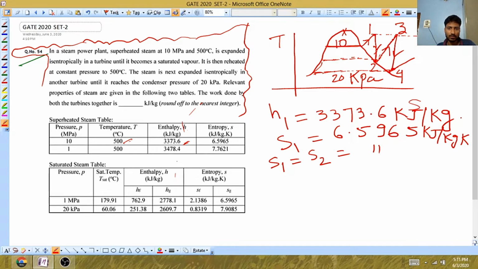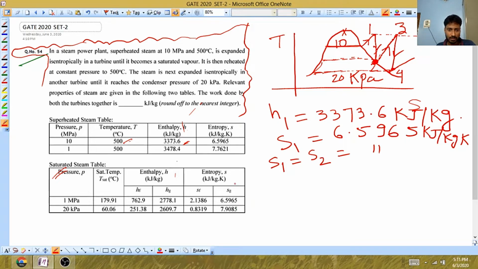Now you do not know the pressure of state 2, so in that case you need to look at this graph. They have said this will touch the saturated vapor line, so a saturated condition is given. This state 2 is basically the saturated vapor, so you need to look at the saturated vapor condition in the table.